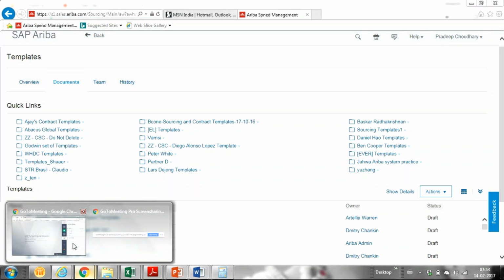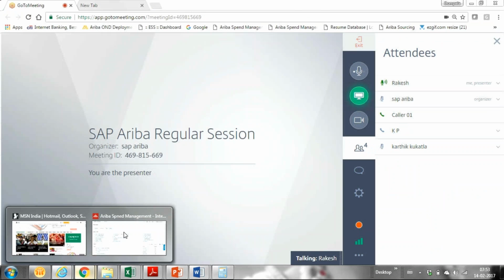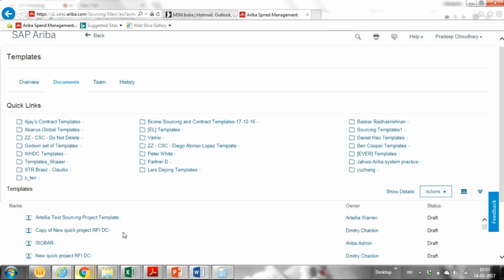So we created the RFP. The first process is to give the header information: what is the project, what is the region, base currency and so on. After that we selected one template, right? That is the main thing in every event. We need a template in place from which we extend that event. Once we gave the header information, we created the event.